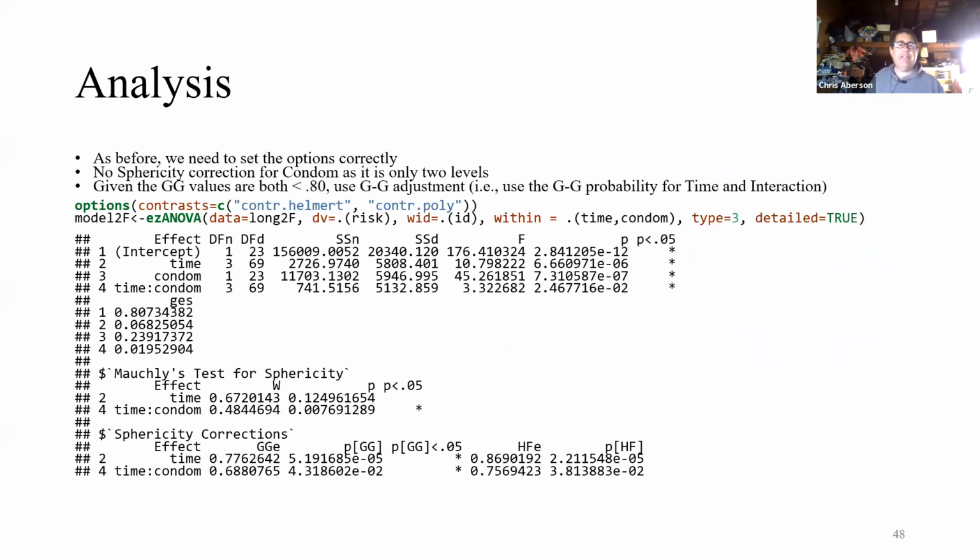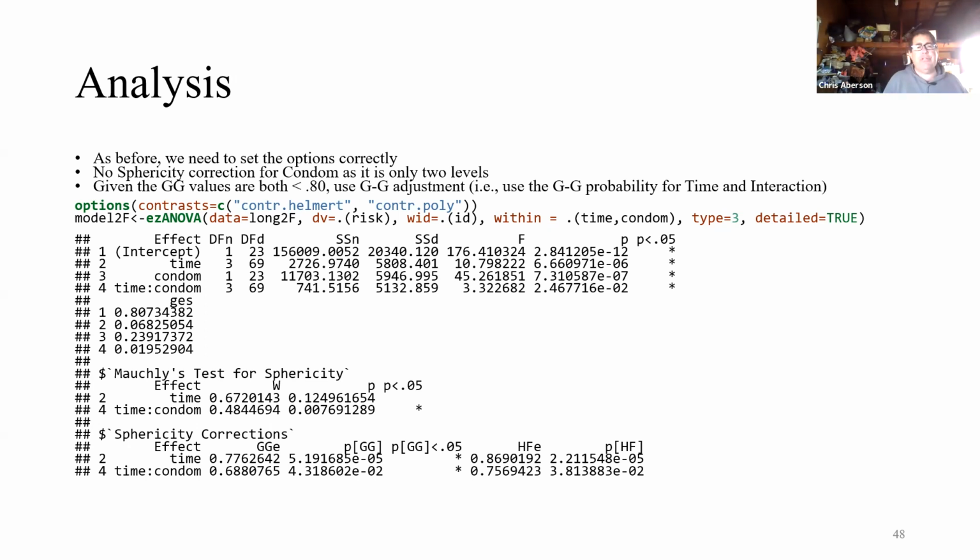In terms of the analysis, we again want to have this contrast option. We always need that whenever we have more than one factor. We just add condom as the second within subject factor. And you see we get significance tests on everything, on all three. Looks like all three are statistically significant.